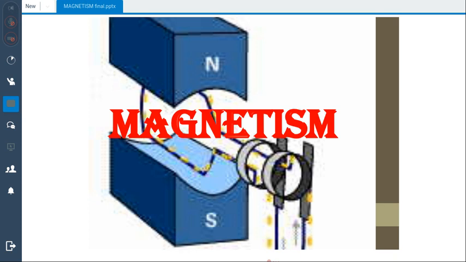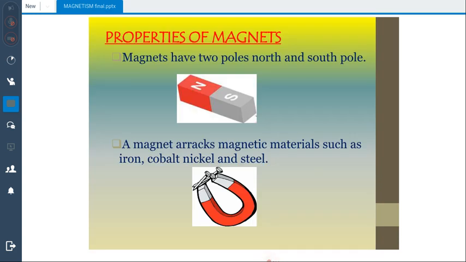The theme of magnetism is relatively difficult compared with the rest of the themes, because it does not have many daily life examples, so students usually find it difficult, and its topics are usually taught at the end of the 3 years. That's why many students lack in this theme. So we'll start with the properties of magnets.